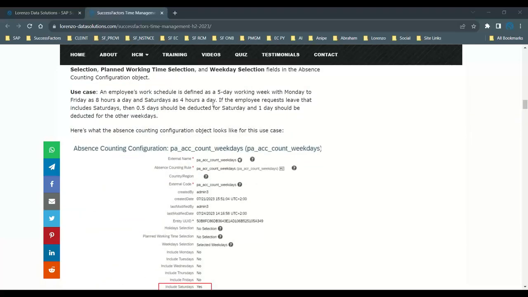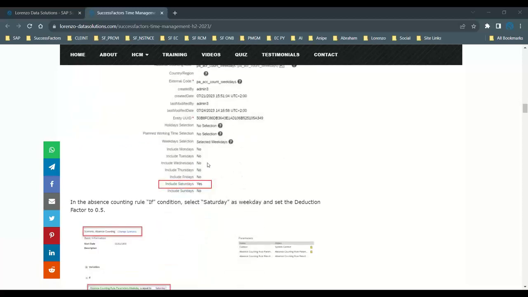So what happens? The employee requests the leave that includes Saturday, then 0.5 days should be deducted for Saturday, and the remaining other days should be counted as 1 day as a deduction for other days. Why? Because we have included it as a no, it's not included for a deduction other than Saturday.